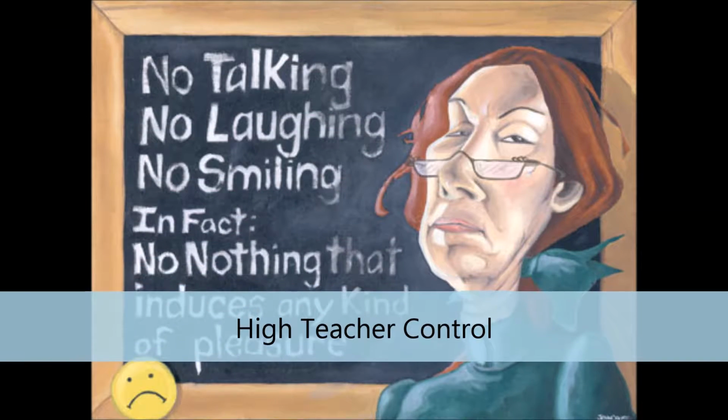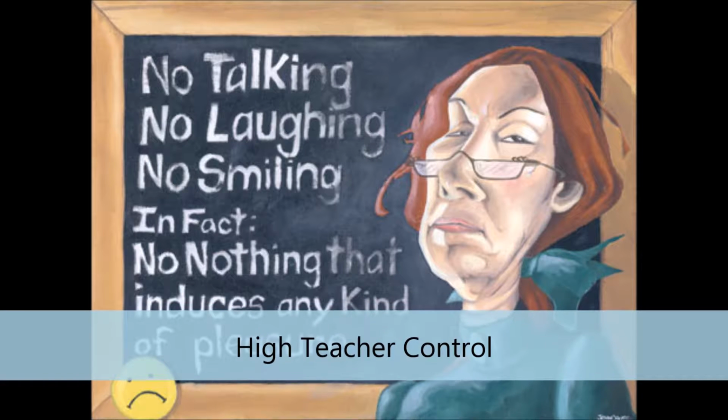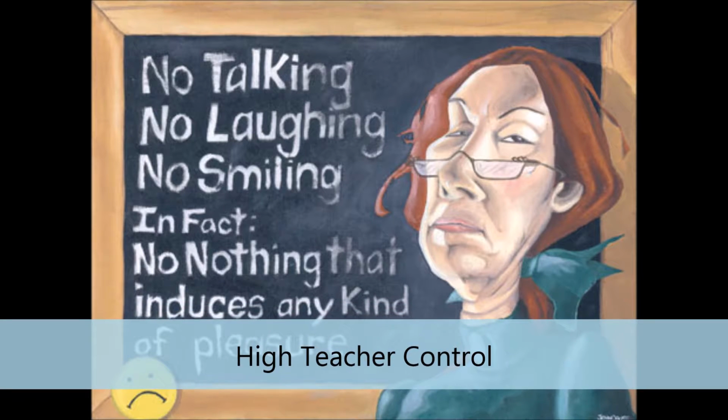Finally, high teacher control does not mean you have to be a strict teacher who sucks the fun out of everything. Instead, think of a kindergarten teacher. Young students are not developmentally able to effectively regulate and control their behavior, so the teacher is responsible for setting rules and procedures to manage student behavior. This level is considered the intervening model of discipline.